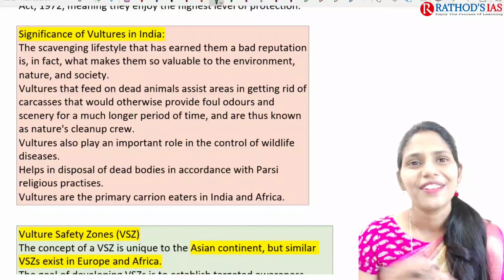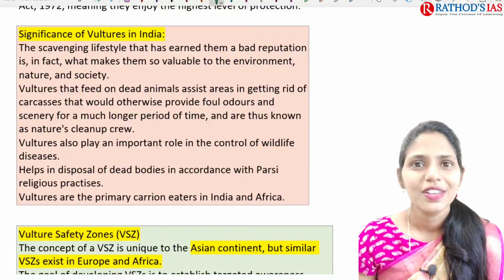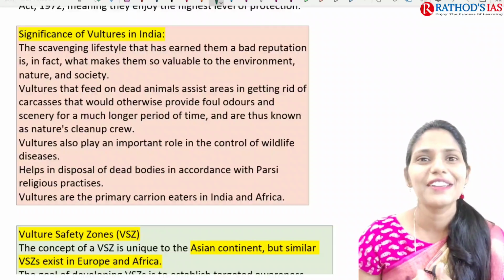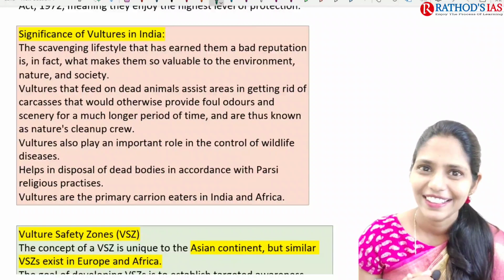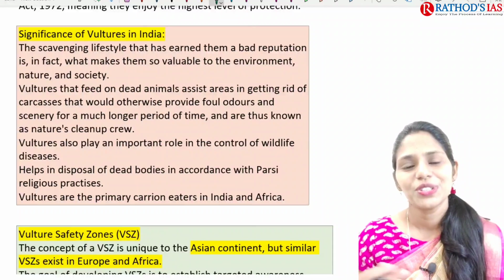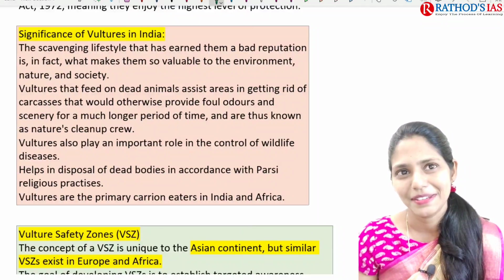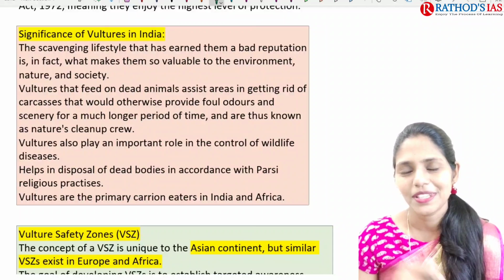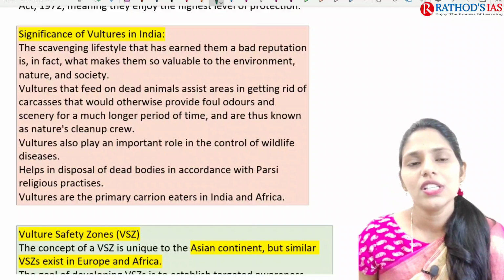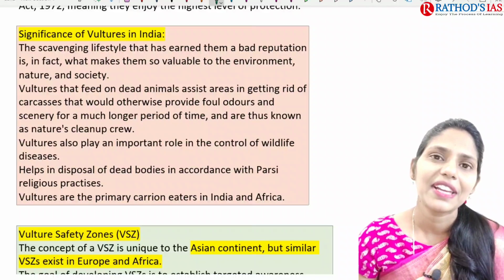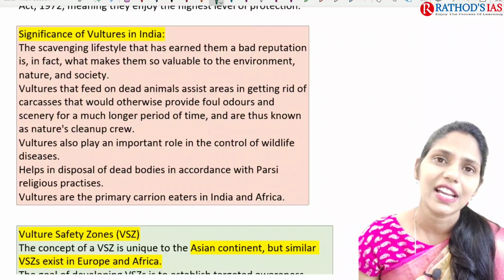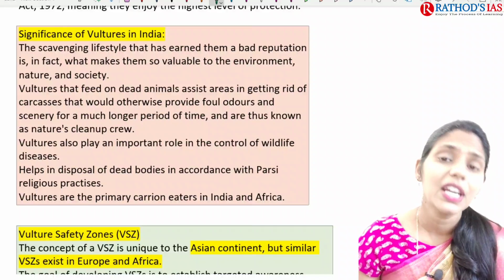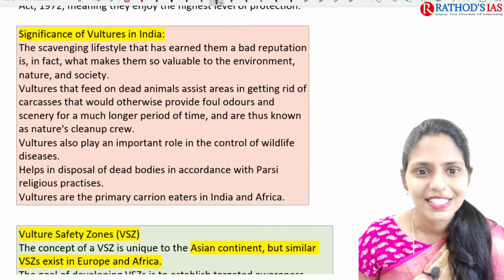Because we want to see our surroundings clean. These vultures are also taking part in the Swachh Bharat Abhiyan, so I can say this. They are removing the dead bodies or carcasses present around us. Vultures have a scavenging lifestyle. Scavenging means they depend on dead bodies.